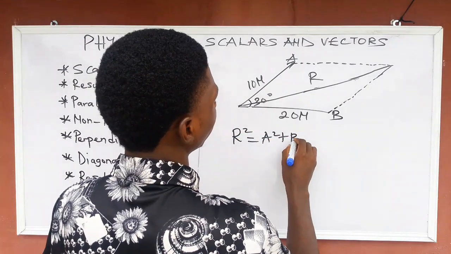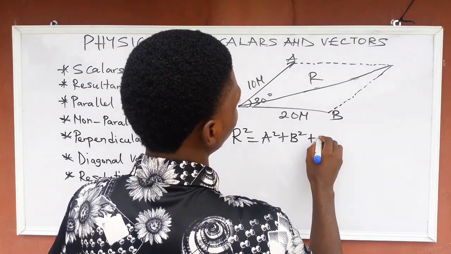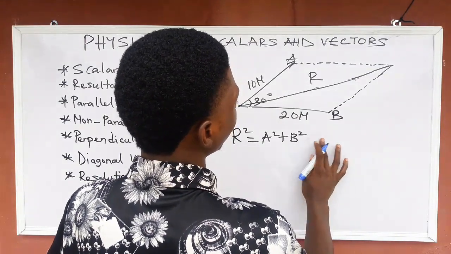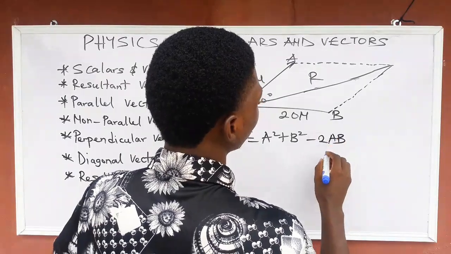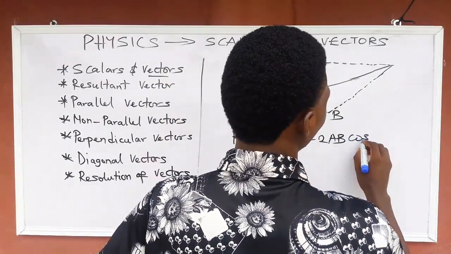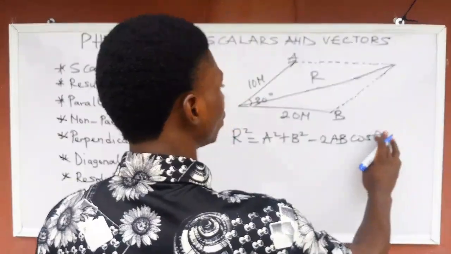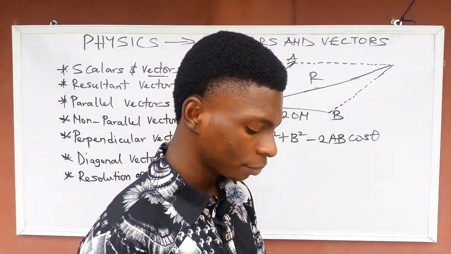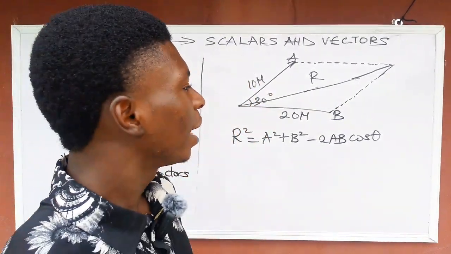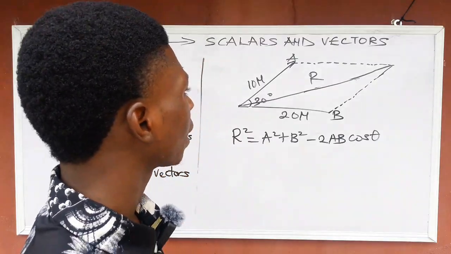A square, B square, minus 2AB cos theta. So this is the cos rule. This is the original cos formula. But in this case, listen very carefully.